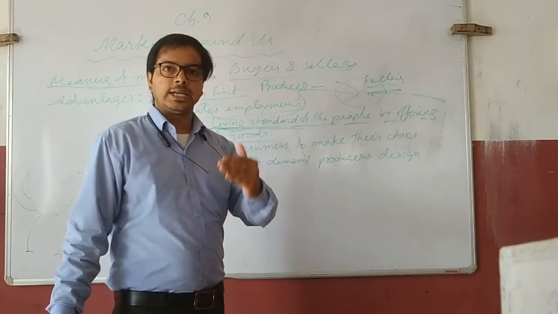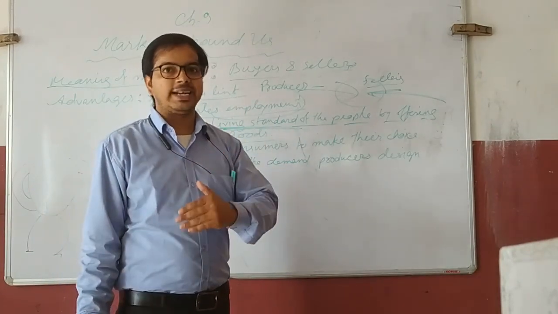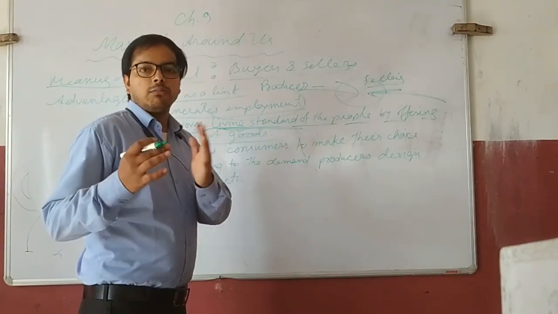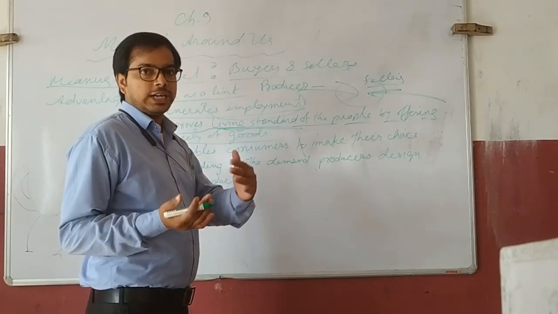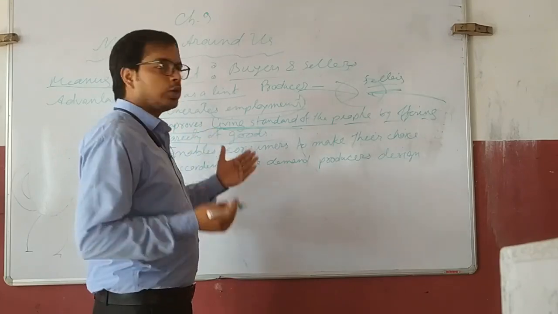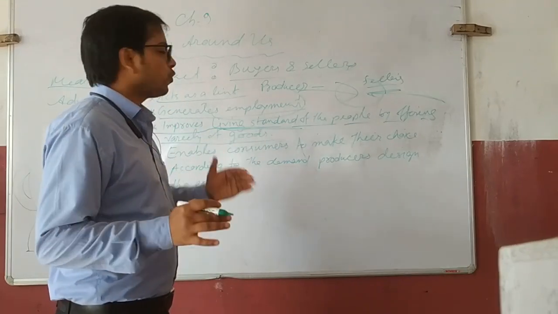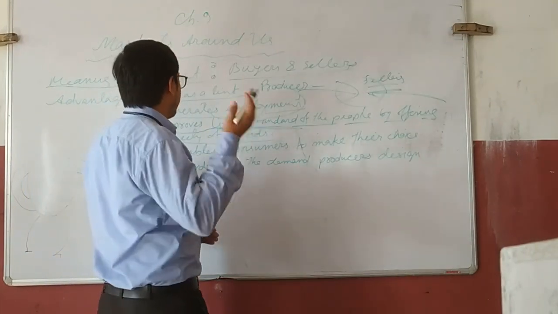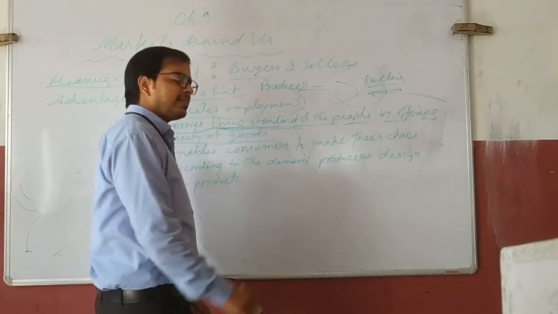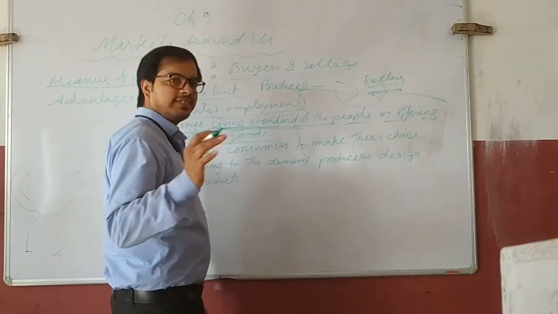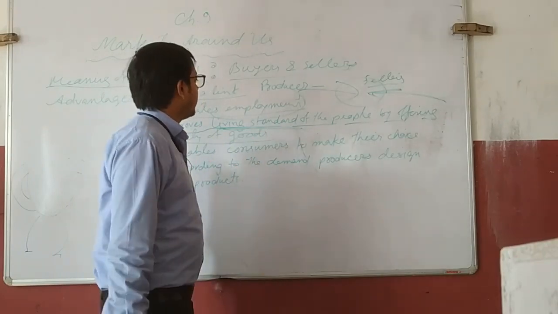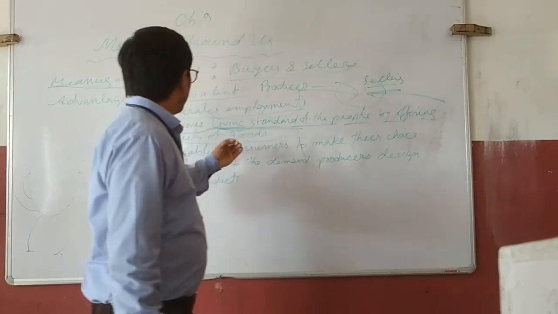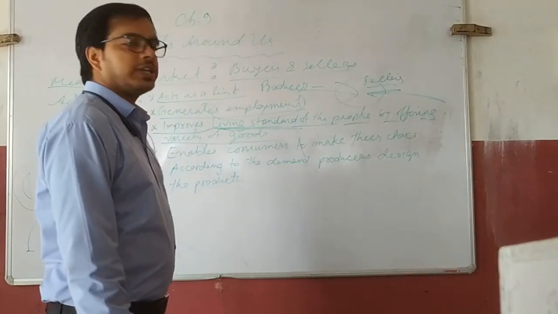Though the market doesn't produce, the market knows our demand. According to our demand, the producer produces the good. So ultimately, it improves our standard of life. Markets act in order to improve our living standard.